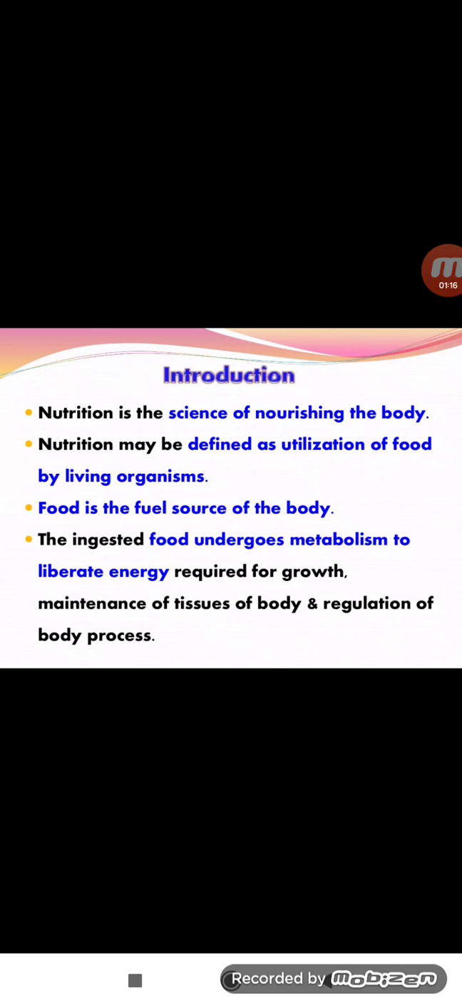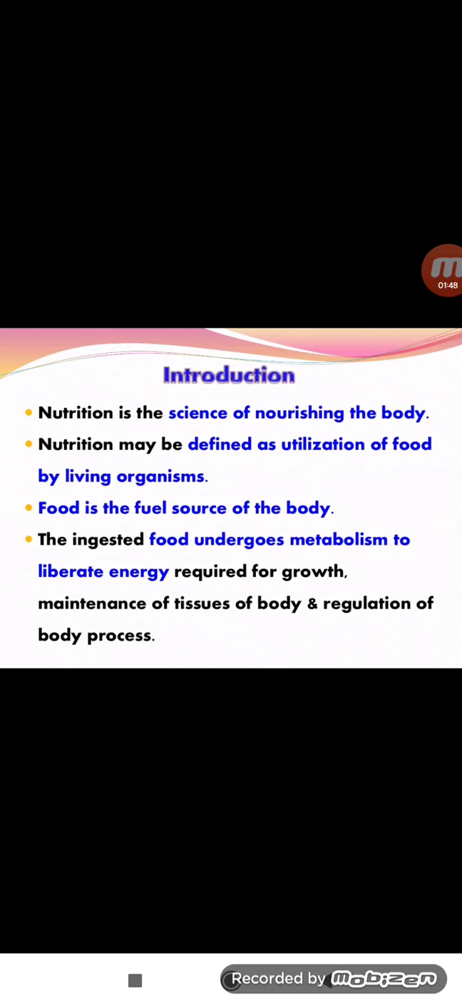So the ingested food undergoes metabolism to liberate energy. Here, this food material entering our body is liberated as energetic compounds. Those energetic compounds are required for growth. So in childhood, there is continuous growth up to 20 years, and our body size increases up to 6 feet, 7 feet. So it continuously increases up to 20 years.